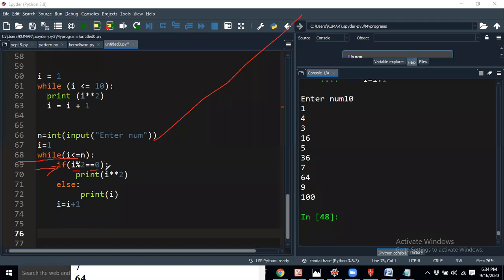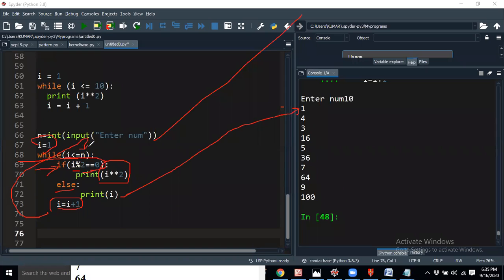That means whenever my question is that if the even number is getting i to the power of 2, that means it must be there. So that's the reason. But 1 modulus 2 is not at all equal to 0. It will get into the else box and print i. That means one value will be printed. So i equal to i plus 1. Now it will move to 2, and again it checks the while loop condition.